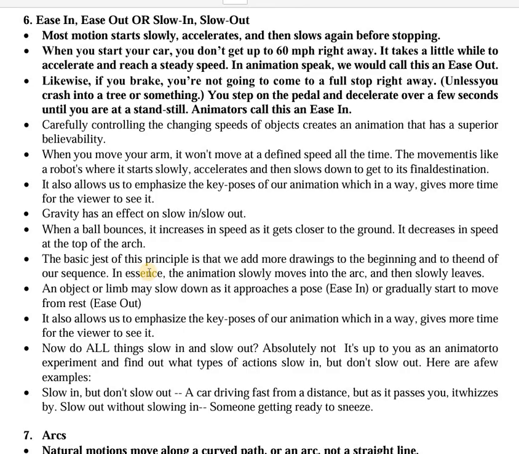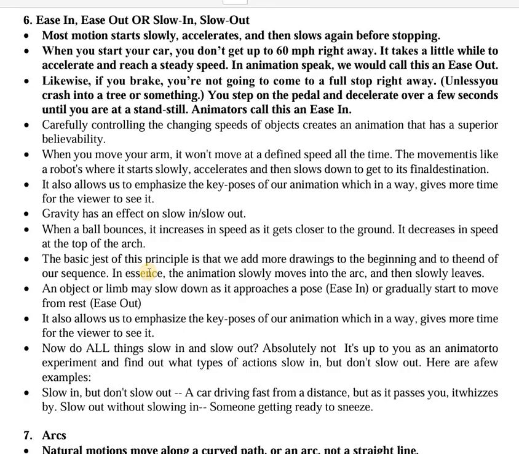So this is called as ease out or slow out. Now similarly, while coming to a stop, you don't stop in a single go. You don't slam the brake. You slowly start reducing the speed and then slowly you stop. So that is called as slow in or ease in.